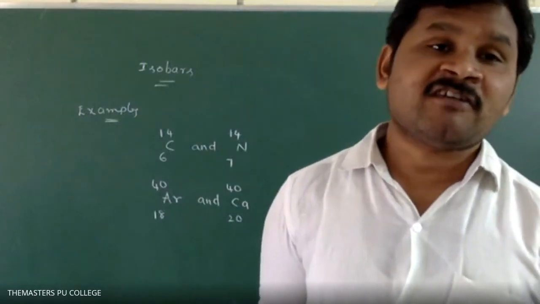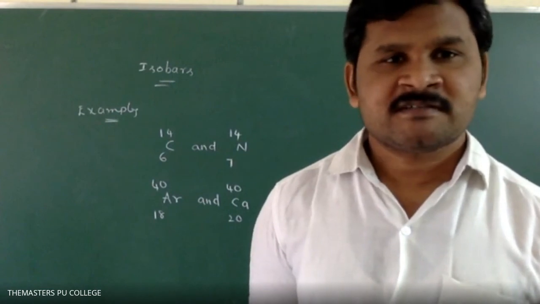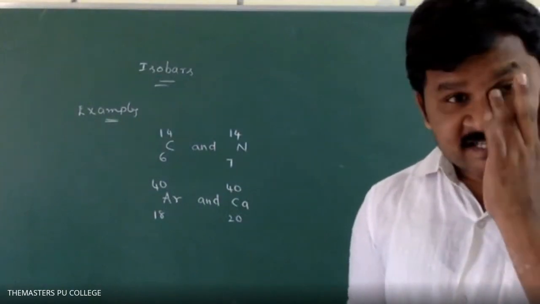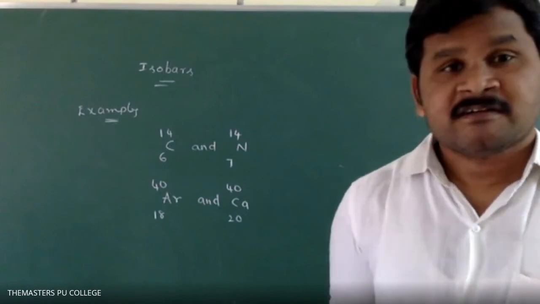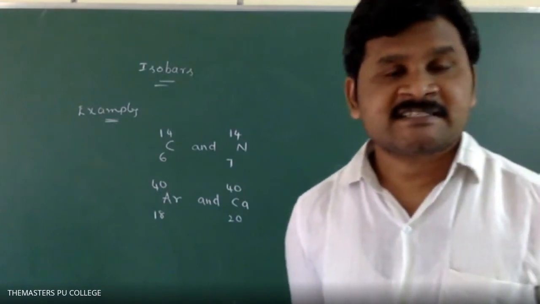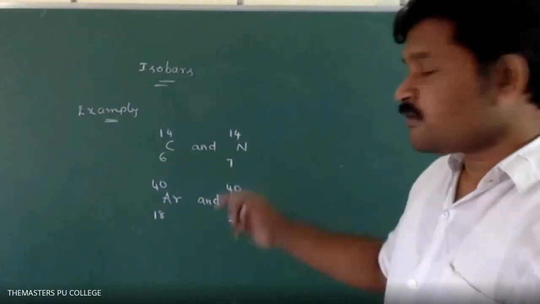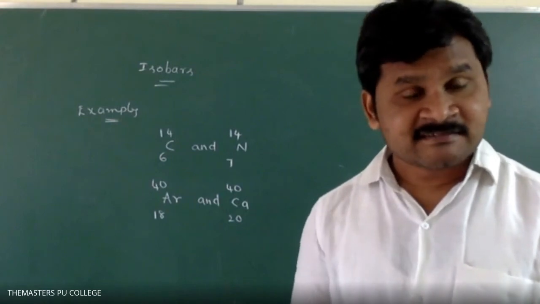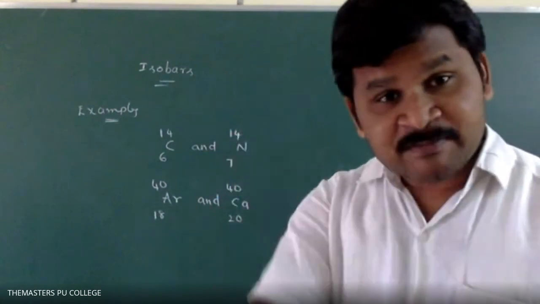Nitrogen also has isotopes. Almost the majority of elements have isotopes. Oxygen also has isotopes, O-15, O-16, but we take 16 because its abundance is greater. For chlorine we take 35.5, because Cl-35 has 75% abundance.